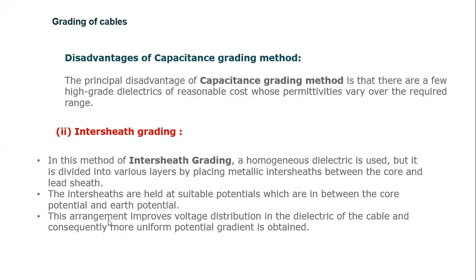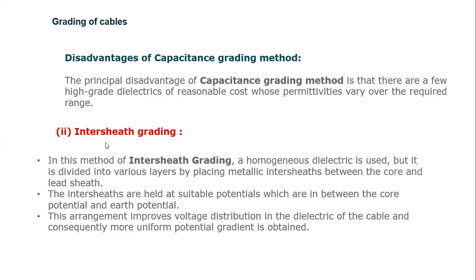This arrangement improves the voltage distribution in the dielectric of the cable, and consequently a more uniform potential gradient is obtained. This is the main use of intersheath grading.